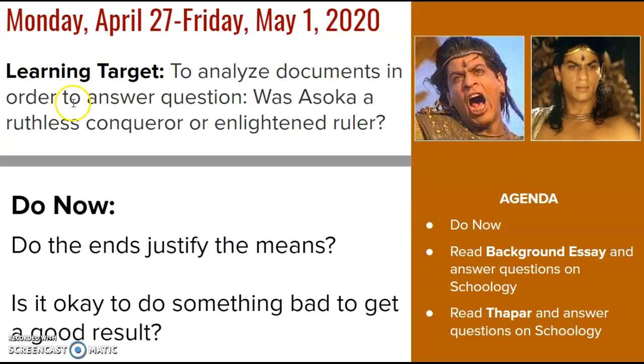Your goal for this week is to be able to analyze documents in order to answer the question, was Asoka a ruthless conqueror or enlightened ruler? You can see the main agenda. In order to do that, you are looking at 2 documents, the background essay and Thapar.